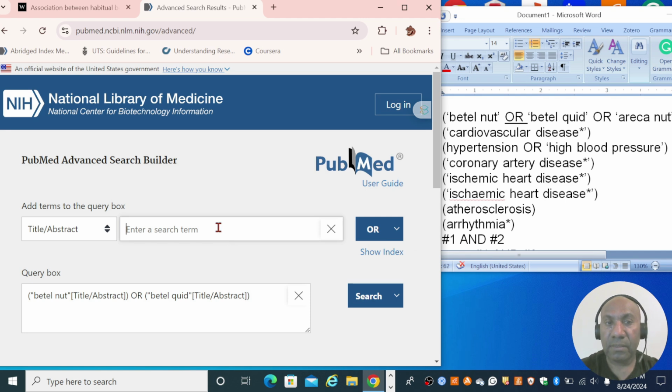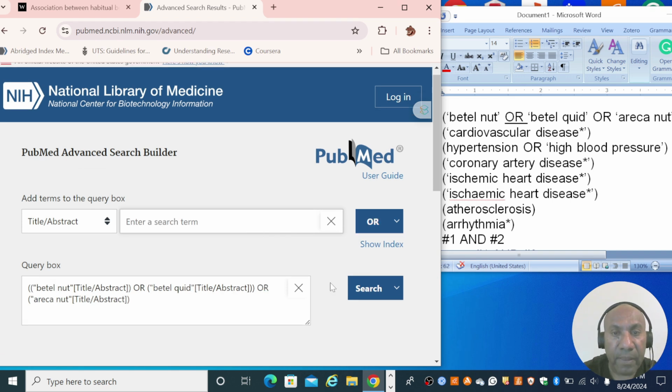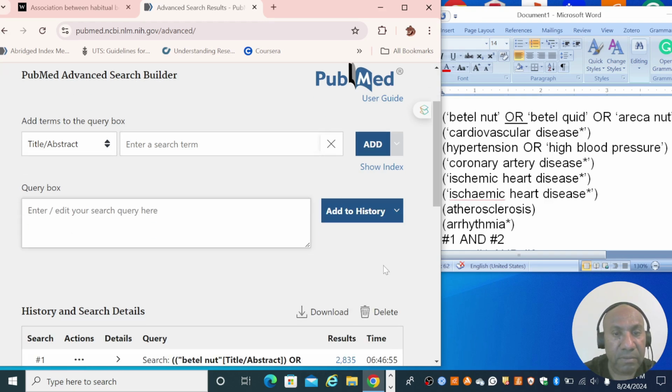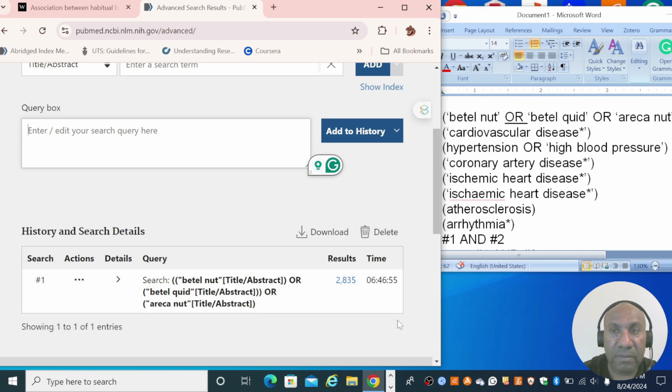And the next keyword is areca nut. So these are all words or terms that all refer to betel nut. So depending on the authors, they will use a different terminology. So because of that, they are kind of synonymous with each other. So therefore, I'm using the Boolean operator OR, and then I add to search. Okay, it gives me 2000 hits.